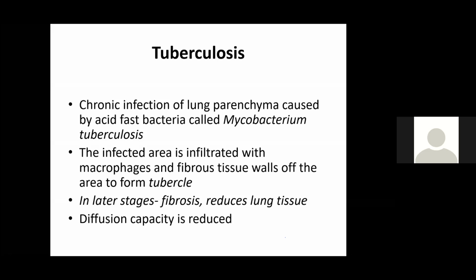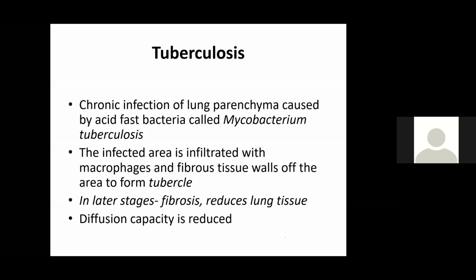So it's a chronic infection of the lung parenchyma caused by an acid-fast bacteria called Mycobacterium tuberculosis. Here the infected area is infiltrated with macrophages, and fibrous tissue will wall off this area. Whichever area is infected, those areas are called tubercles.